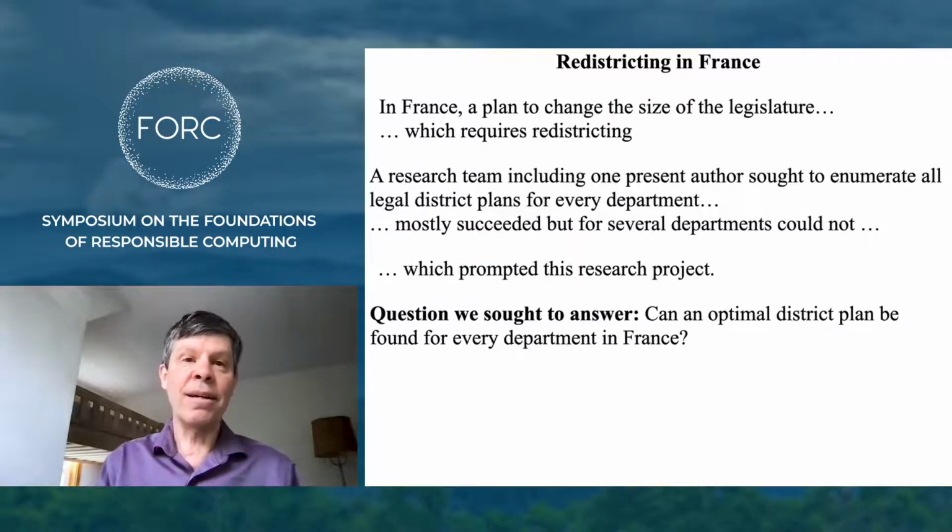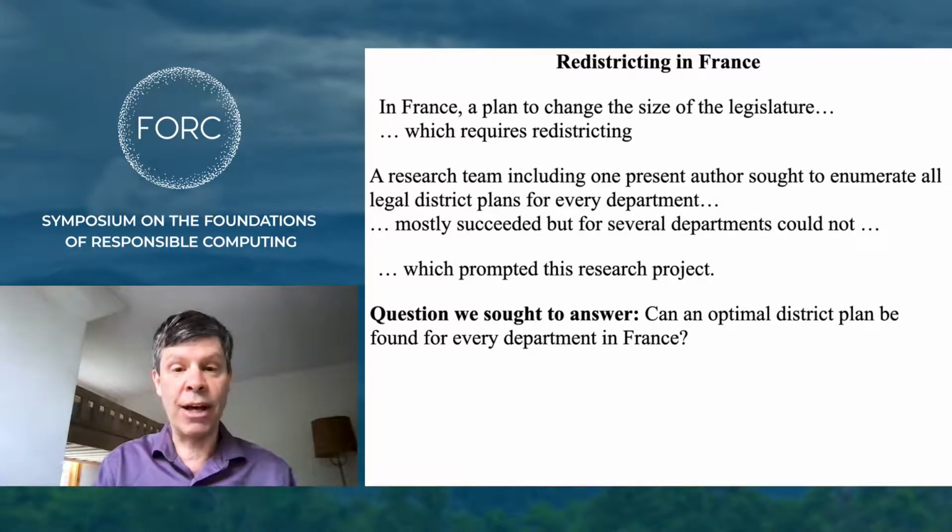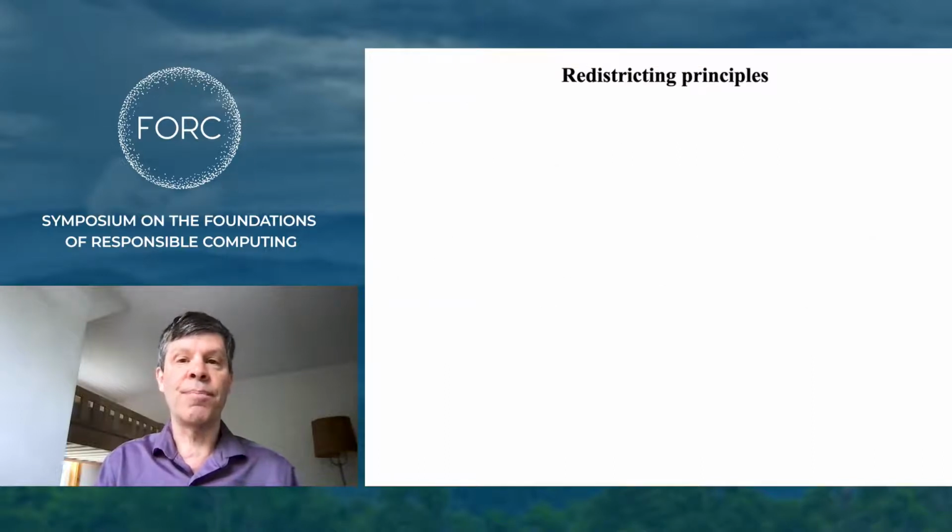The immediate motivation for our research came from France, where there's a plan to change the state legislature. That's going to require redistricting. Another research team, including one of my co-authors, sought to enumerate all the legal plans, and they succeeded for many of the departments in France, but not all of them. And that prompted this research project. We wanted to see if we could use algorithms to find optimal plans for all the departments in France.